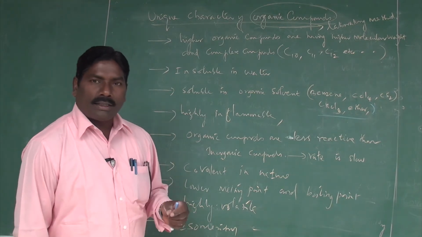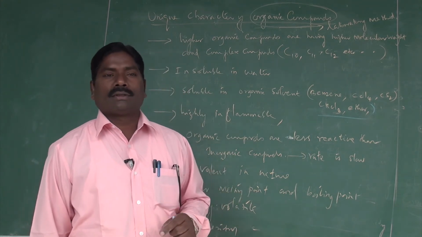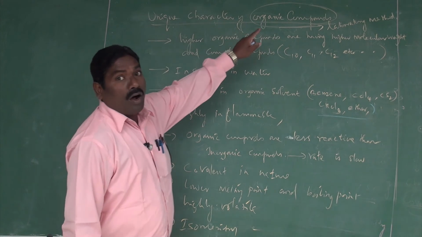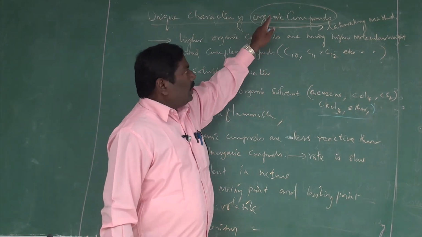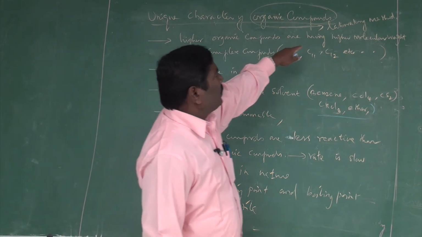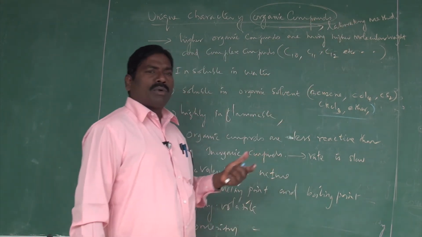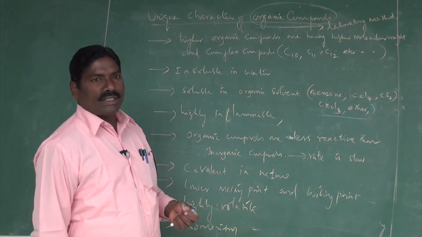We have just completed the characteristic properties of carbon, its unique characters. Now we are going to study the unique character of organic compounds. All organic compounds we can prepare in the laboratory. Many compounds which we prepare in the lab are made by laboratory methods.